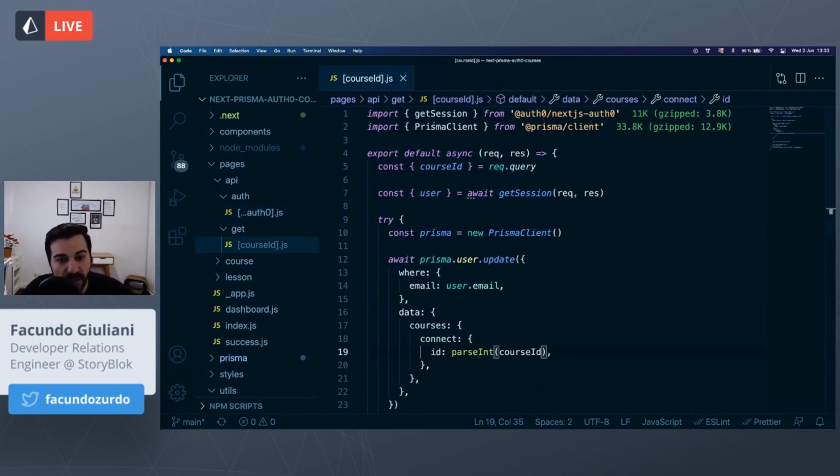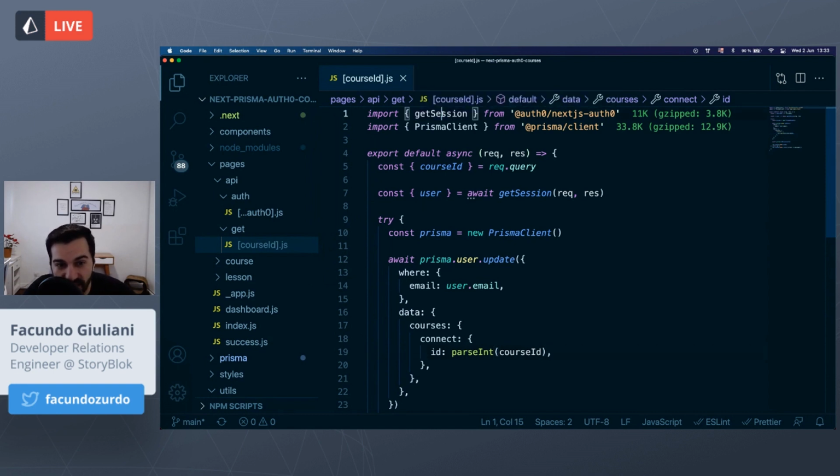But for instance, if we go to this page, which is the get button that we click when we want to get a course that we didn't acquire before, look that this is a dynamic API route, API get, and we will have a course ID, which is passed as a parameter through the URL.